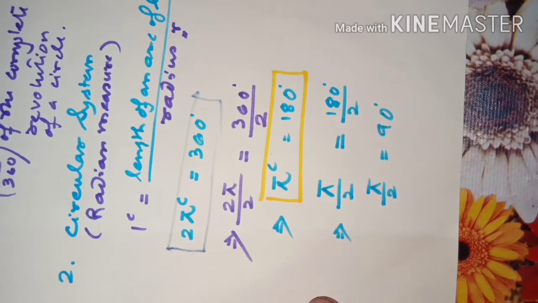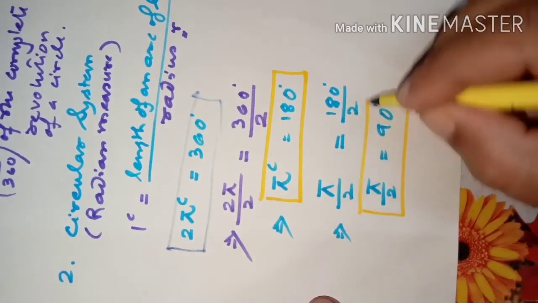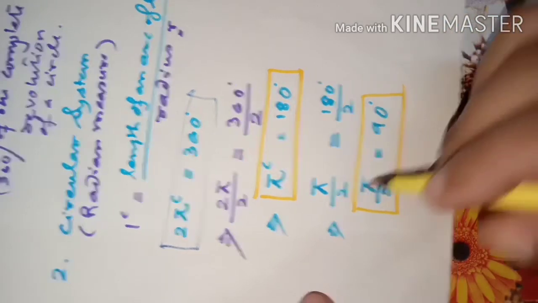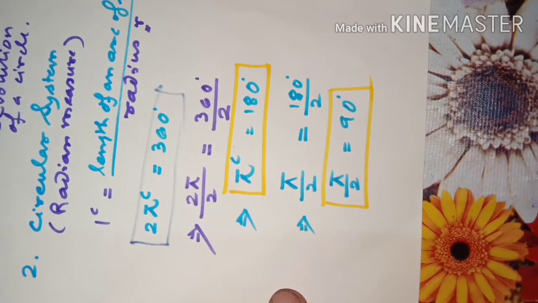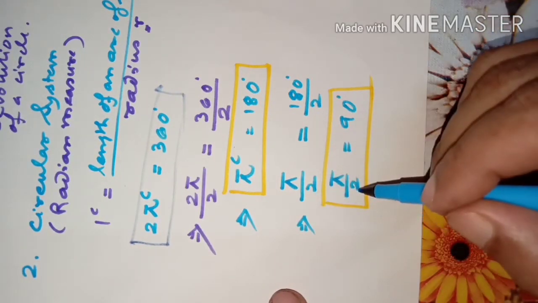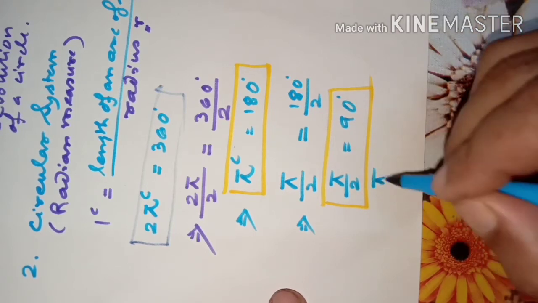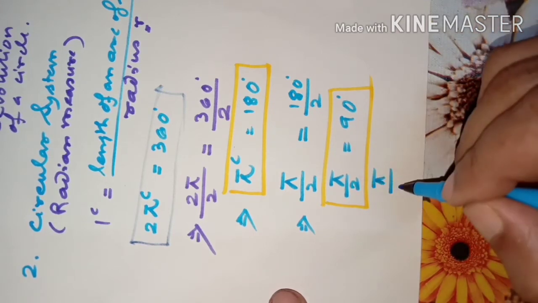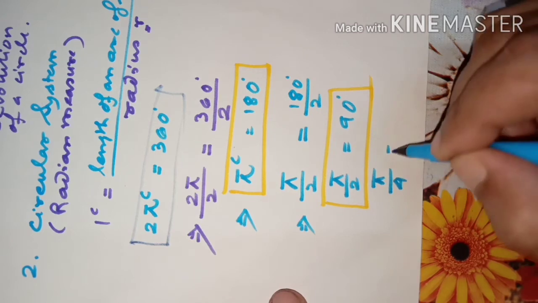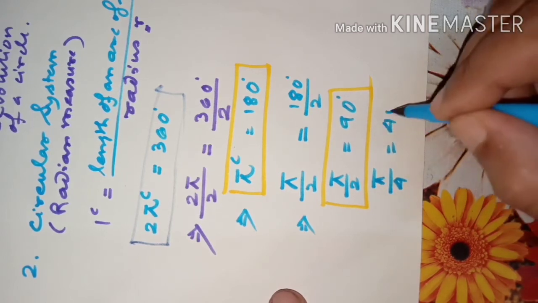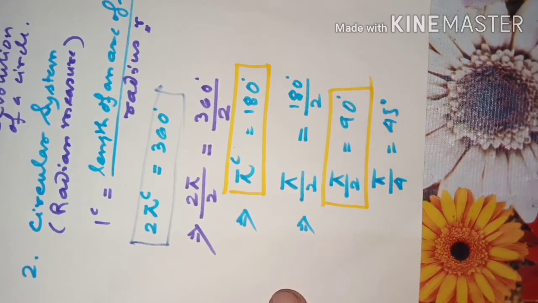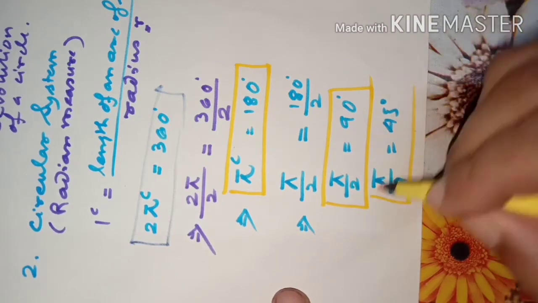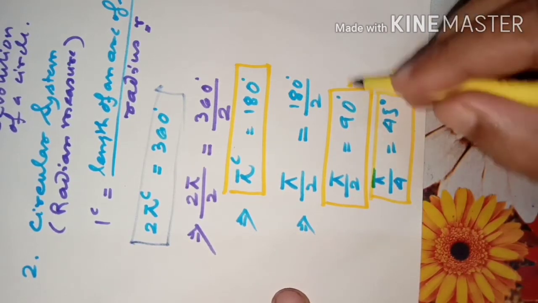So 90 degree is equivalent to pi by 2 radian. Further, if you divide pi by 2 by another 2, it will be pi by 4, which is 45 degree. So pi by 4 is 45 degree.